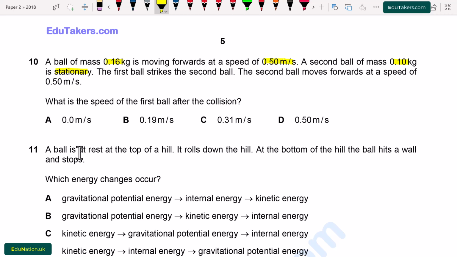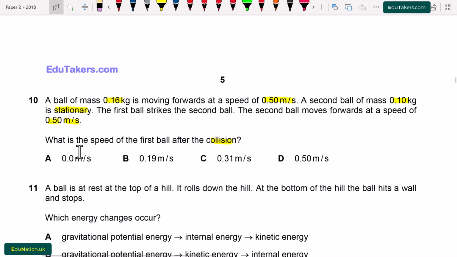The second ball moves forward at a speed of 0.50 meter per second. What is the speed of the first ball after the collision? So here we have to find out the speed of the first ball after the collision. Here we use the law of conservation of momentum. The total momentum before the collision must be equal to the total momentum after the collision.